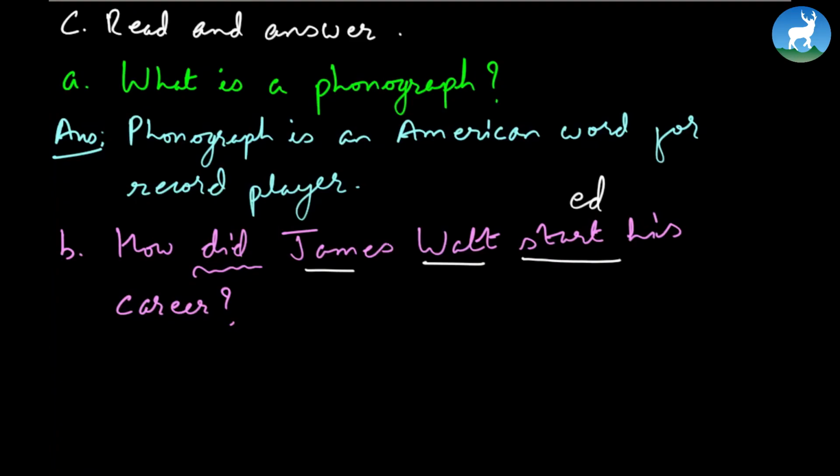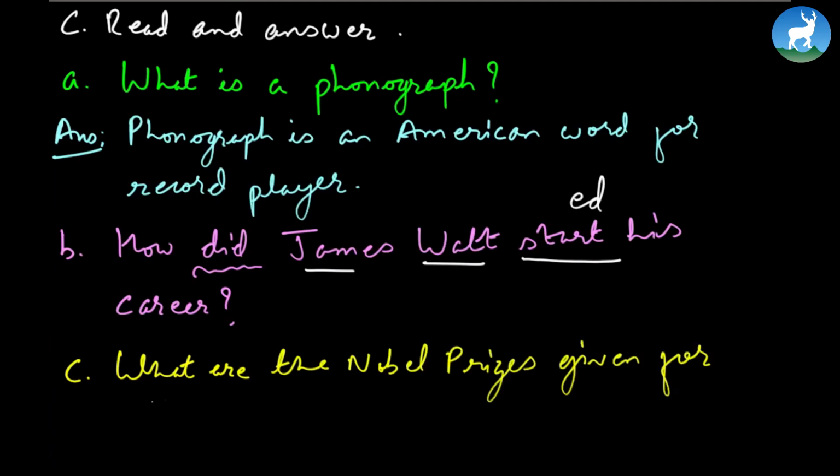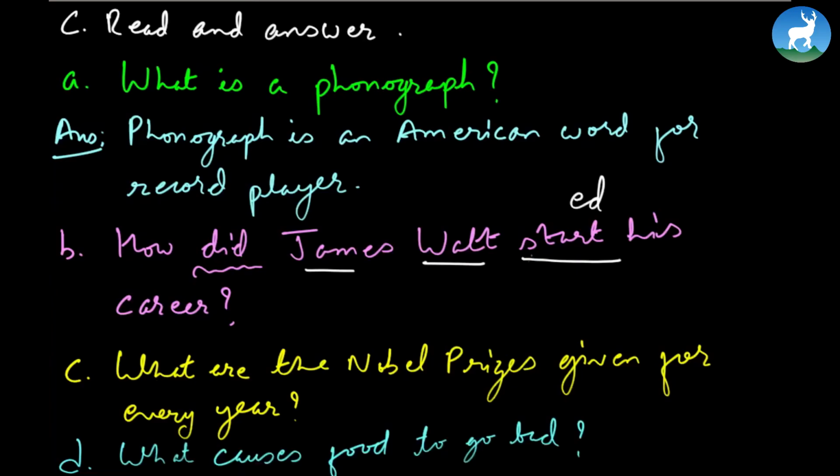Now, let's go to number C. Very simple answer. What are the Nobel Prizes given for every year? Finally, number D. Maybe you can figure it out more from the internet. Maybe there are more sections added to the Nobel Prizes, so you can definitely update your answer. Number D: what causes food to go bad? Again, a very simple answer which you'll find under Louis Pasteur. This question and answer, you can definitely do at home.